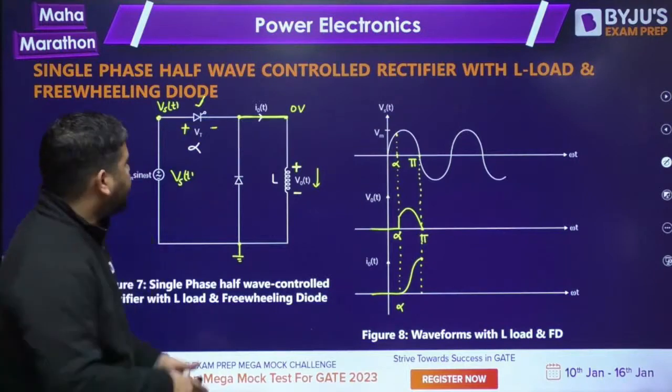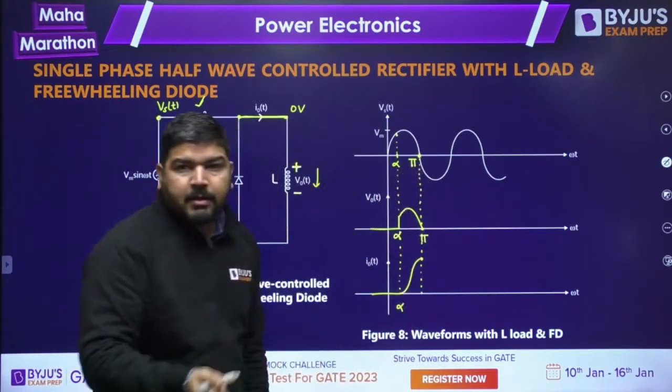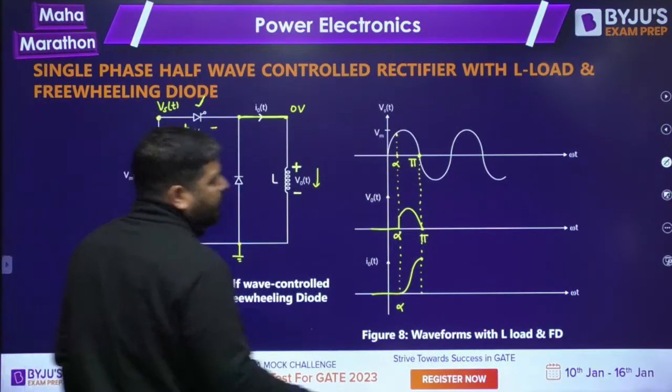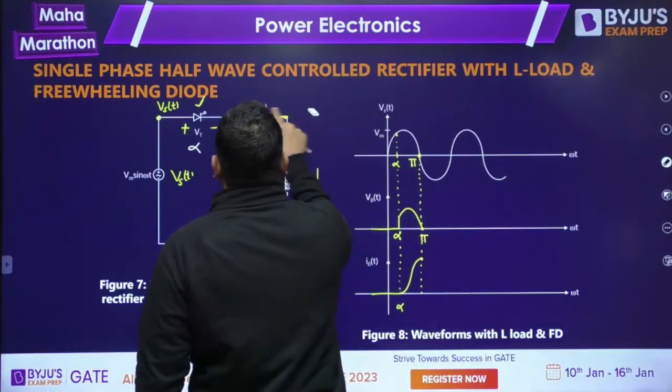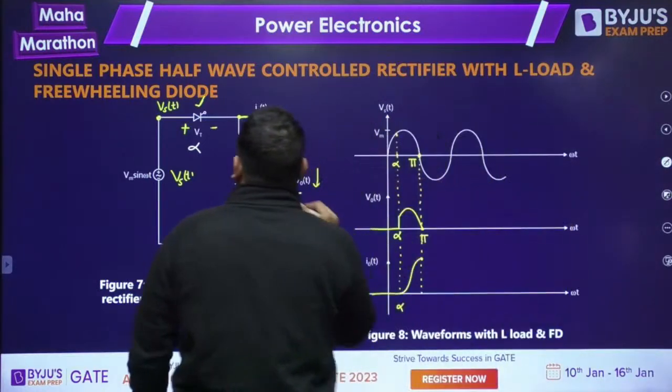Let me tell you one more reason. Let's say the thyristor is still conducting after pi. If the thyristor is still conducting after pi, then it will be shorted. Thyristor will be shorted.